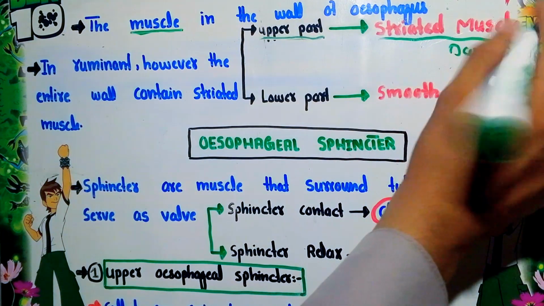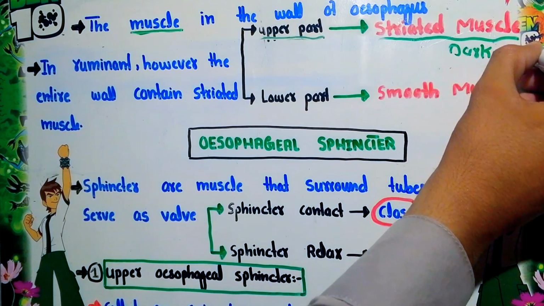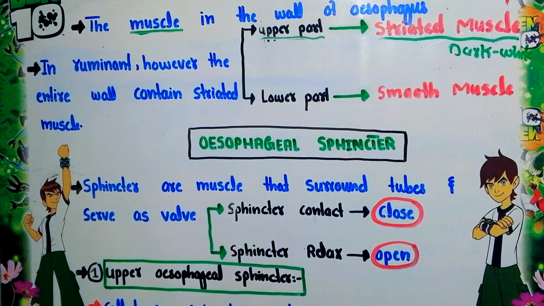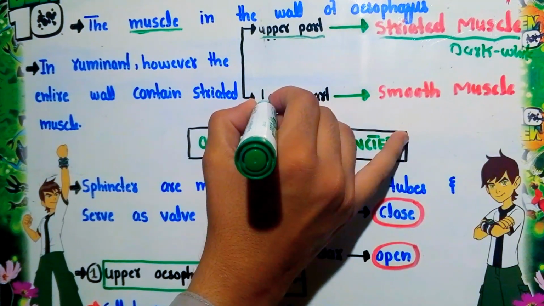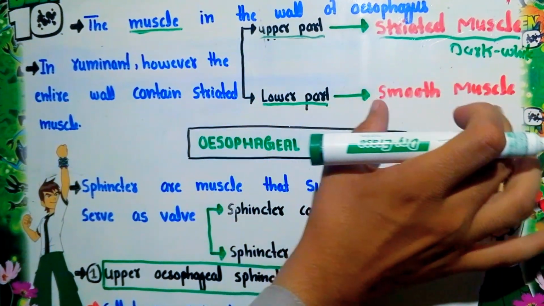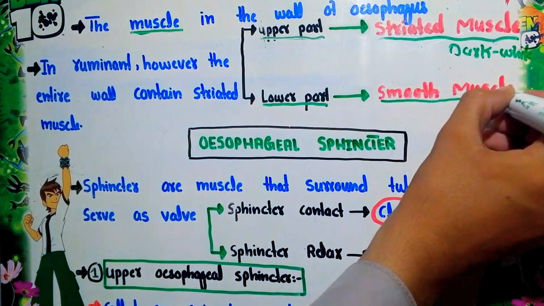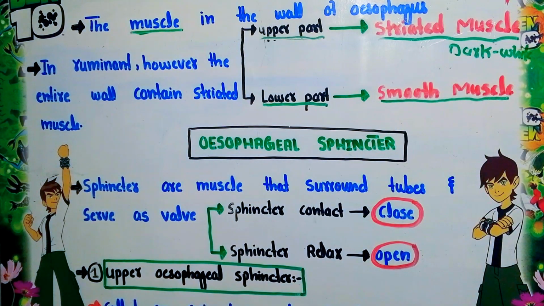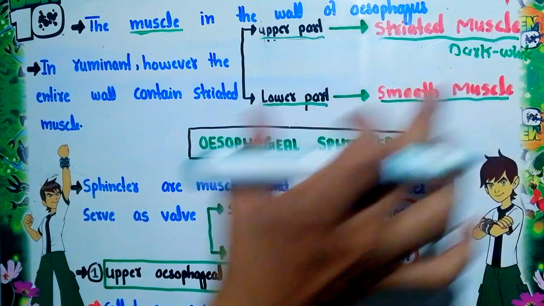So such type of muscle is called striated muscle. Striated muscles are voluntary in nature. But if we talk about the lower part of the esophagus, it possesses smooth muscle. Smooth muscles are non-striated muscles. It means that this muscle doesn't have dark and white bands. So these muscles are involuntary in nature.